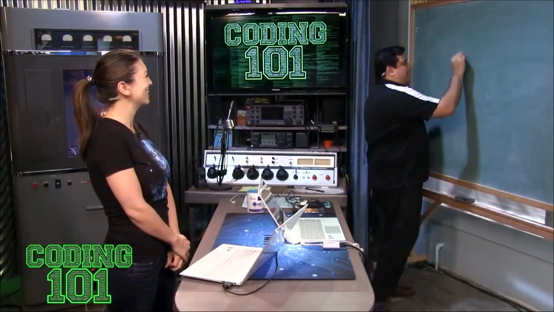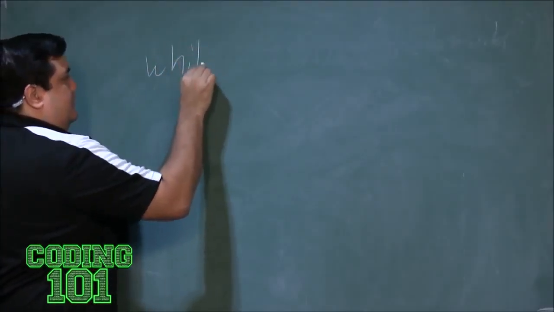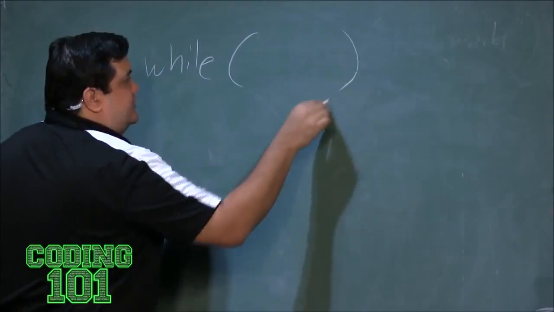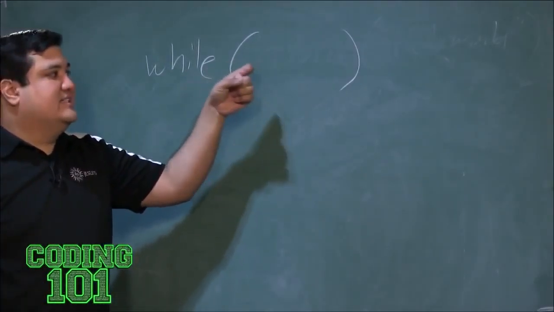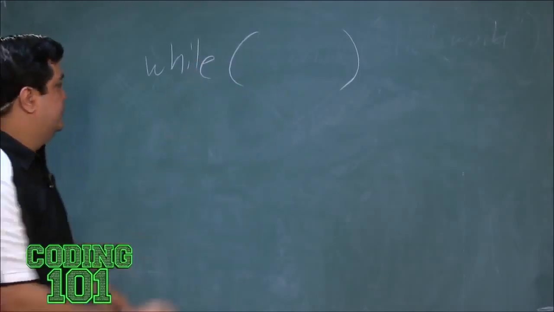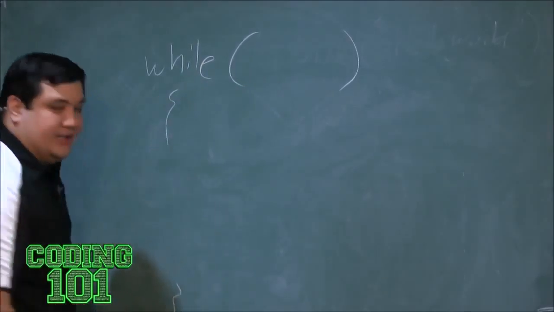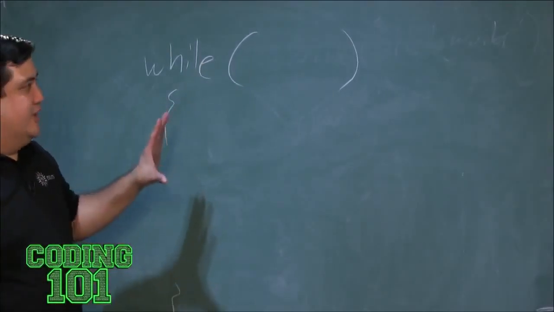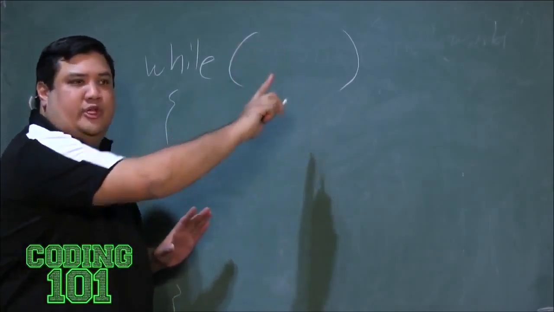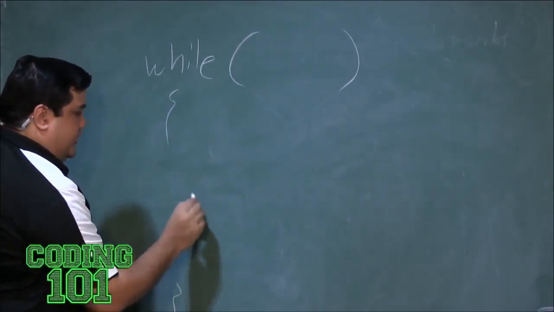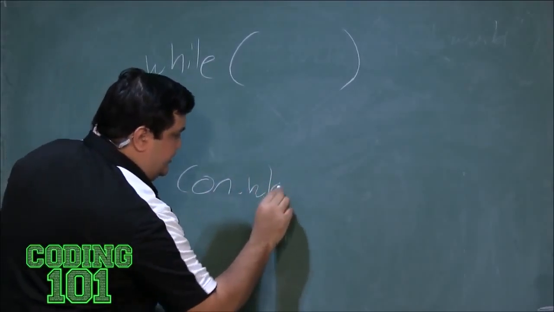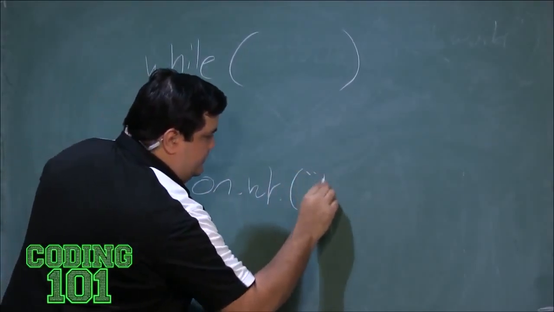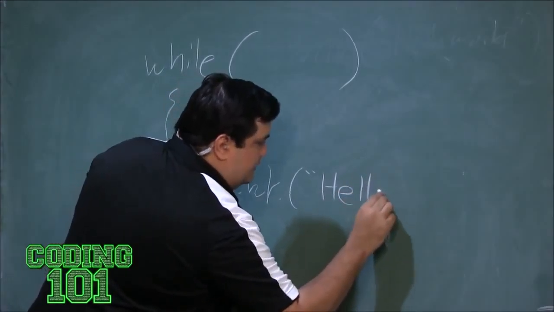Let's say I have a while loop, and then in parentheses is my Boolean operator. In other words, it's going to say, as long as this thing is true, continue to do whatever I find in there. That's my code. Now, let's skip the Boolean operator for now, and let's put our hello world in here. So we're going to put console write, I'm just going to abbreviate this, console write hello world.